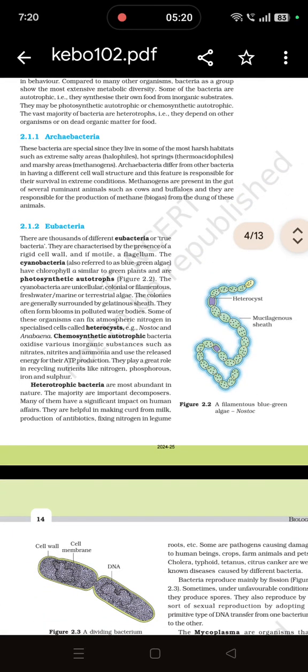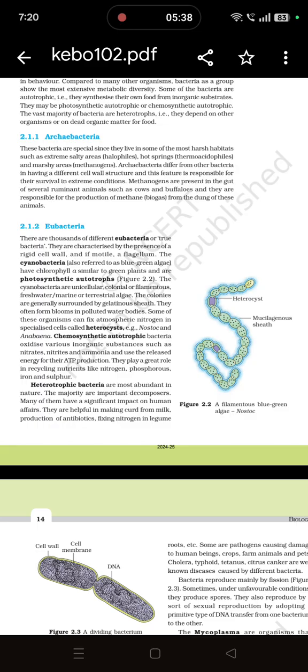The next category of bacteria is eubacteria. There are thousands of eubacteria. Eu means true bacteria. These are called true bacteria because they have all the characteristics similar to the bacteria.